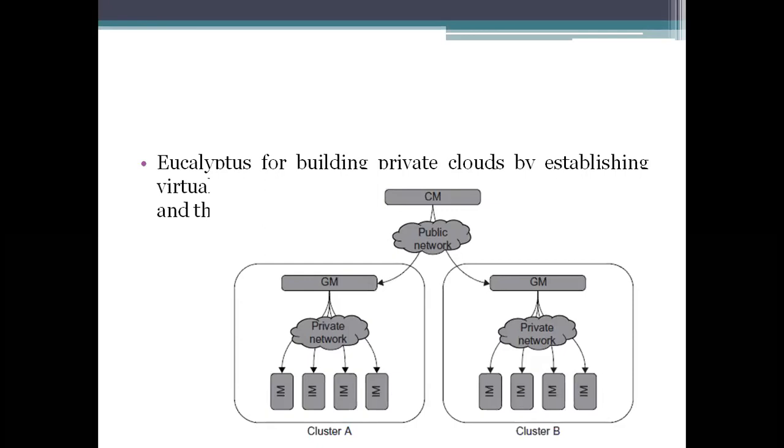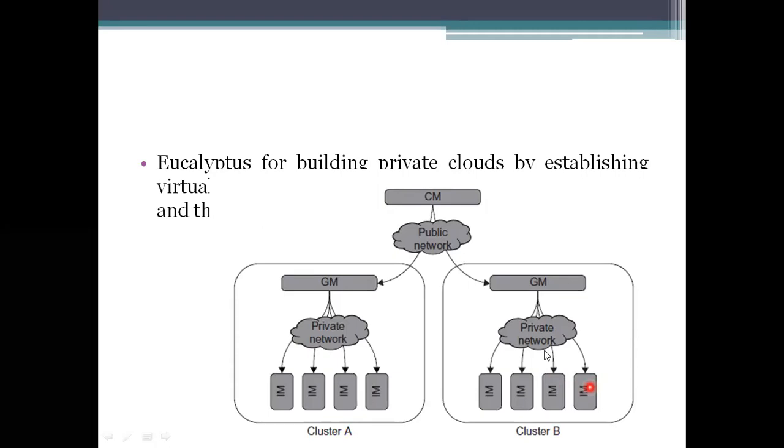Next, if you see, there are three different representations in this diagram: IM, then GM, and then CM. Level wise, first we will see the last one, IM. In this cluster, A and B, we have IMs and then GM. So what is the IM here? It is the instance manager.